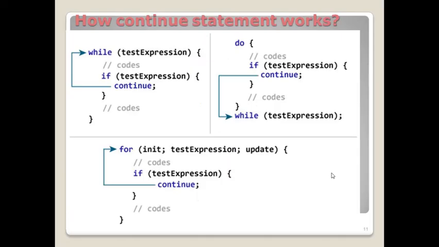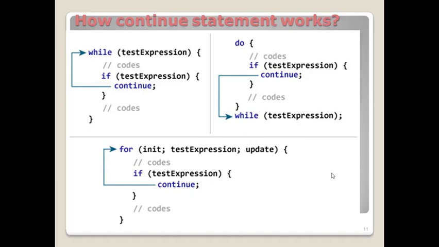While loop example, do while loop and for loop: how the control is passed in the loop. In the while loop, we test the condition. If the condition is true, we enter into the loop. It executes the instructions. We write the continue statement within the if block.